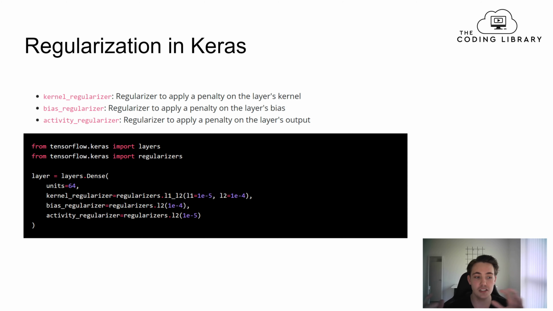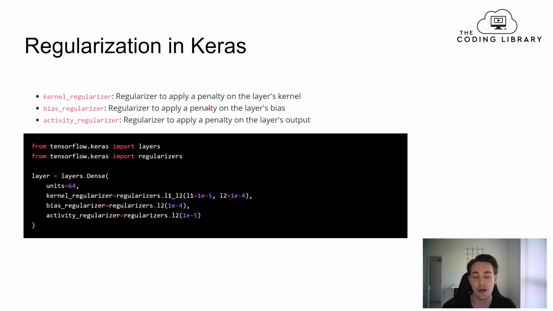But first we're going to see from the Keras documentation that we have 3 different kinds of regularizers, or penalties, that we can apply to our layers, or the neurons inside of the layers. First of all, we have the kernel regularizer, which applies a penalty to the layer's kernel. And we can also have the bias regularizer and the activity regularizer, where the bias regularizer adds a penalty to the layer's bias.